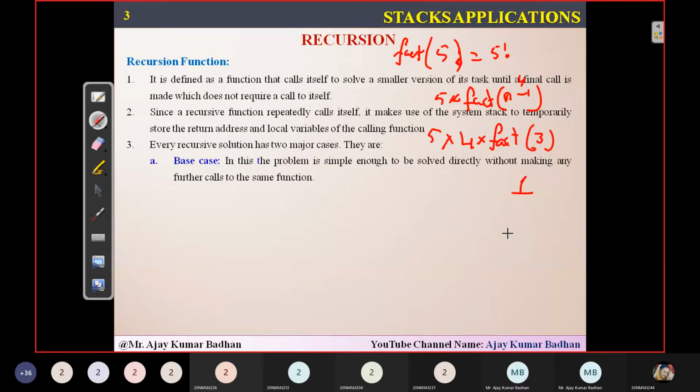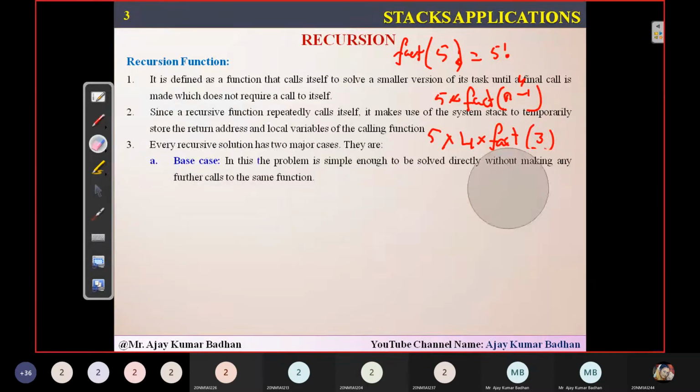So fact of 1 is nothing but 1. This is the smallest case, where we come to know that we don't have to call the factorial function again when we reach fact of 1, isn't it? And this is what we call the base case. A base case for a particular problem is the one which indicates that we don't have to call that recursive function any further.